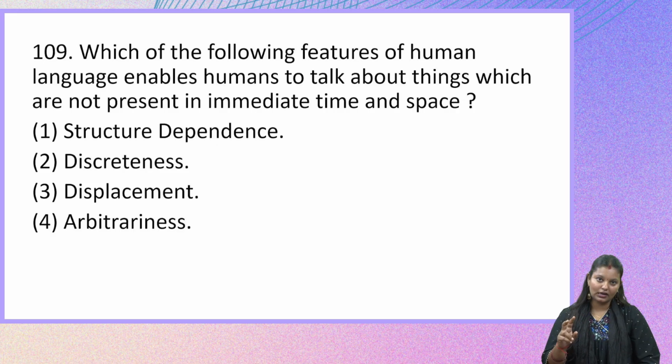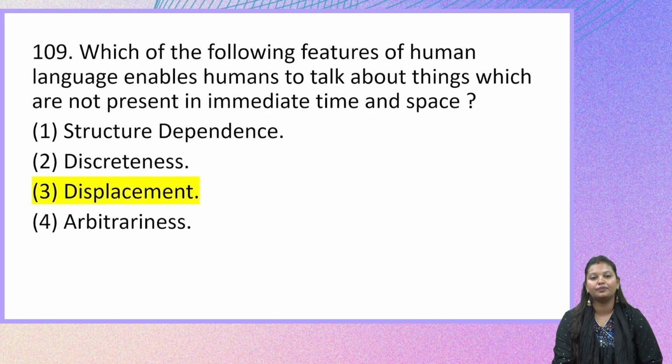So, if you try to relate it to a science concept which talks about space, difference in time, and movement, let us see the four options here. It will be very easy for you to answer. The first option is structure dependence. Option 2, discreteness. Option 3, displacement. And option 4, arbitrariness. So, clearly the answer here is displacement.